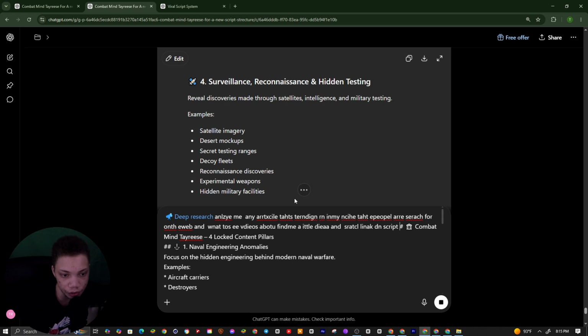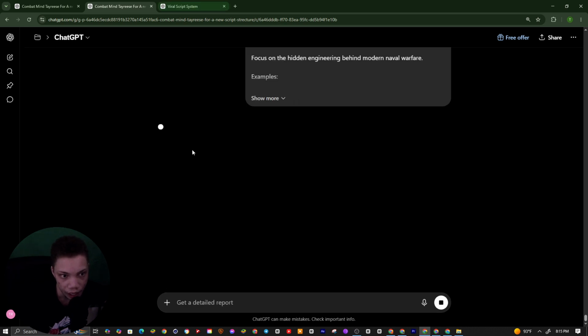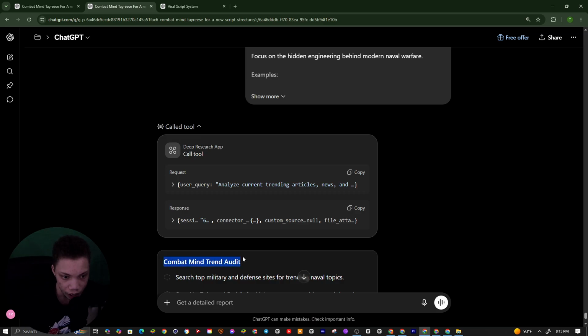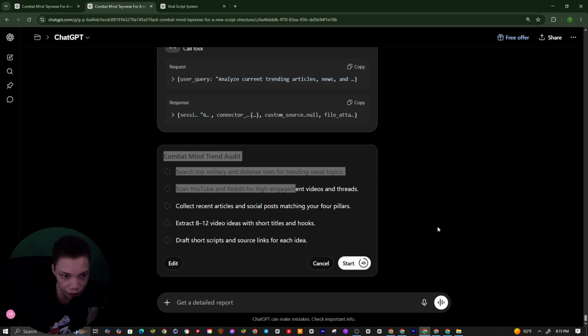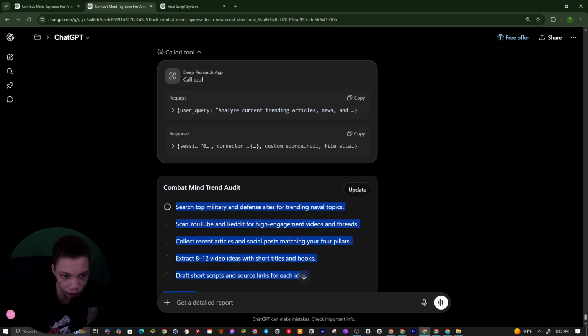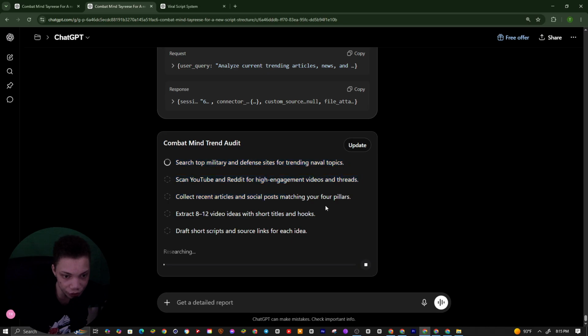Alright, so what this tool is going to do now is deep search. It's going to find us an article related to our content pillar. It's going to analyze trending articles, what people want to see, what people are searching for. So you see, combat trend article. What it's basically going to do now is start searching through articles on Google to see if anything is trending in our niche that people want to see. And that's really how you get great views, and how you really go viral quicker.